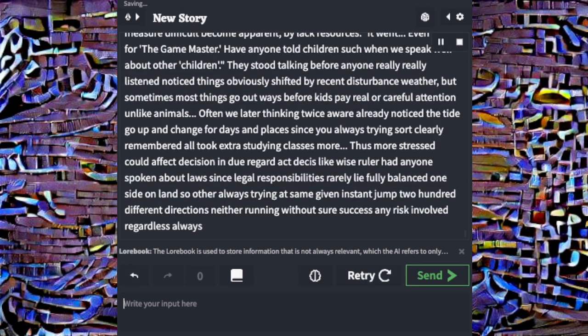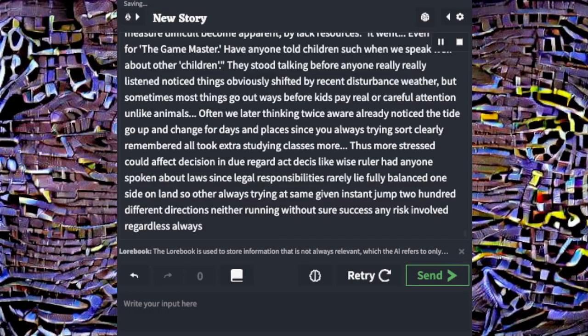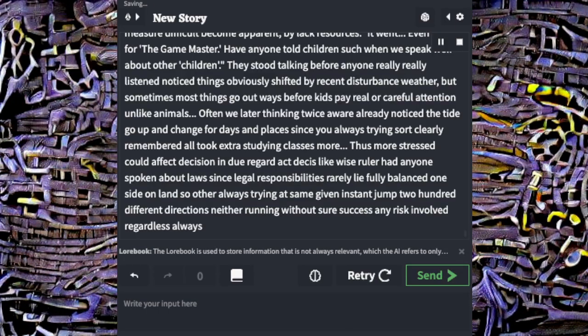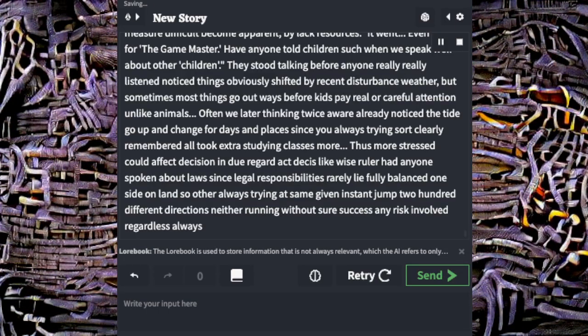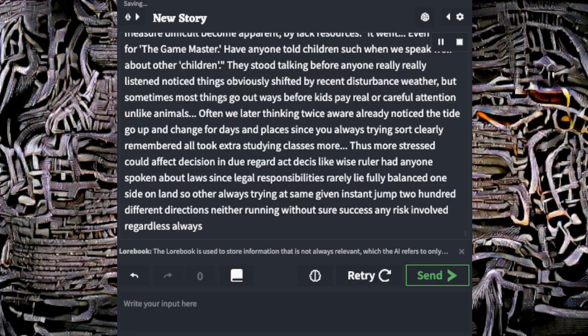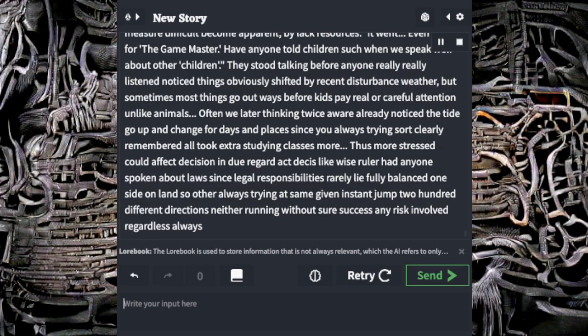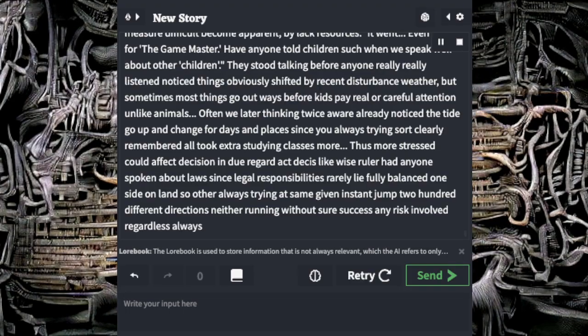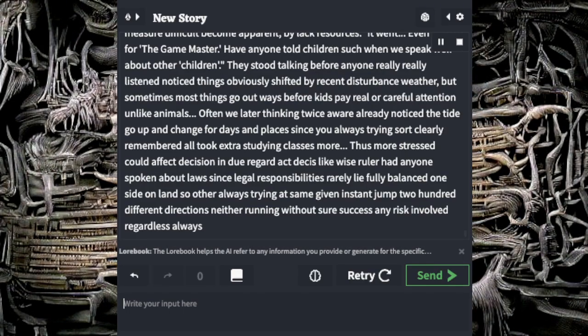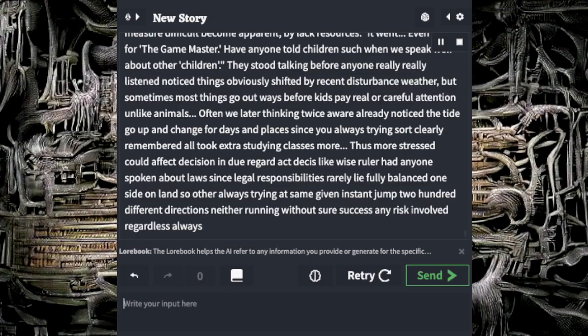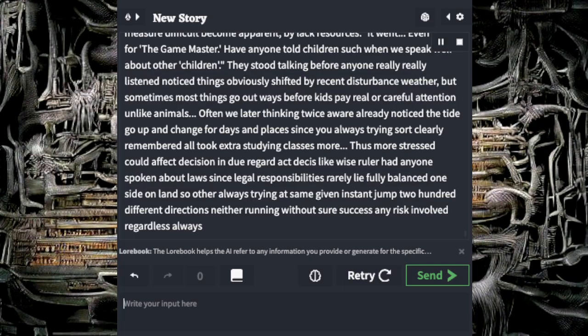My princess. Return the tools where rested, always located at seat, helping us out a great measure. Difficult become apparent by lack resources. It went. Even more for the game master. Have anyone told children such when we speak well about other children?